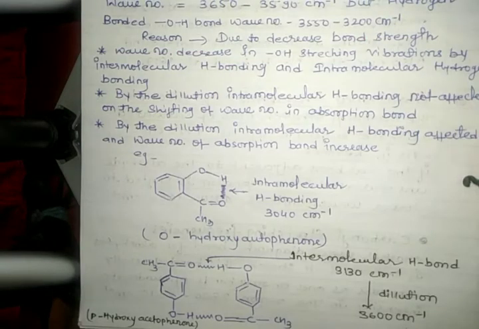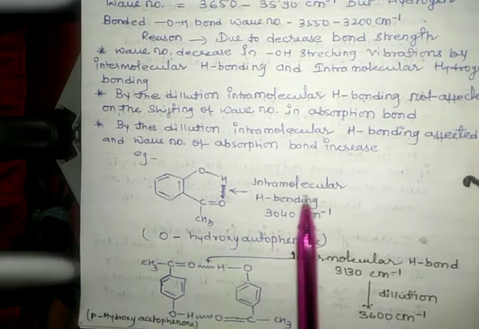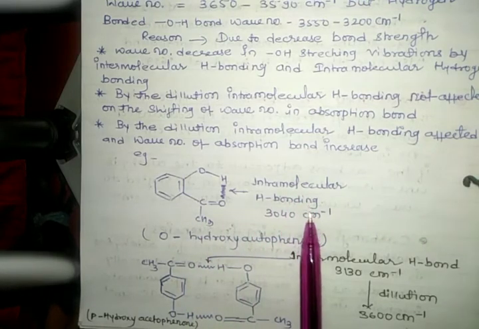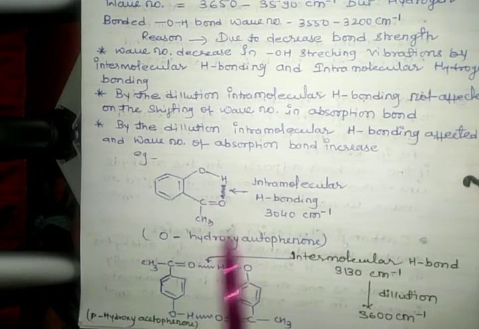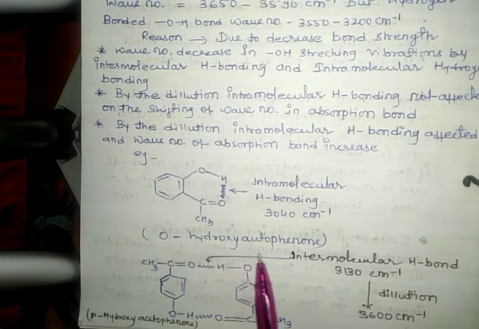Here are some examples of intramolecular hydrogen bonding and intermolecular hydrogen bonding with their wave numbers. In the first example there is intramolecular hydrogen bonding with wave number 3040 centimeter inverse, and the nomenclature of this compound is ortho-hydroxyacetophenone.